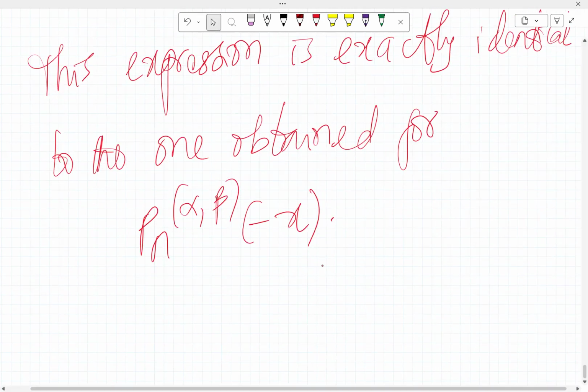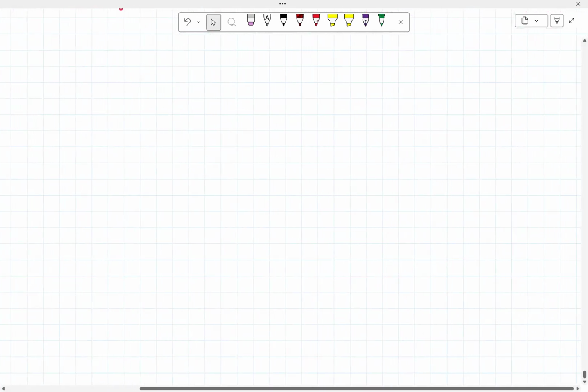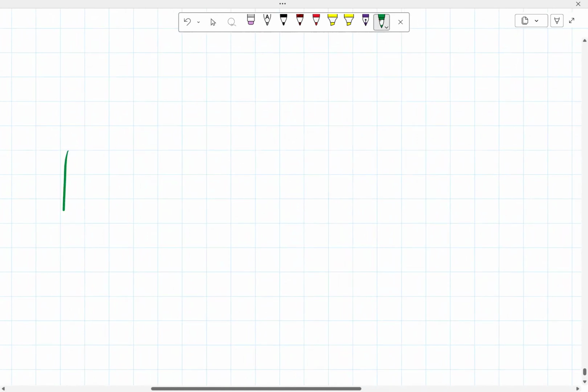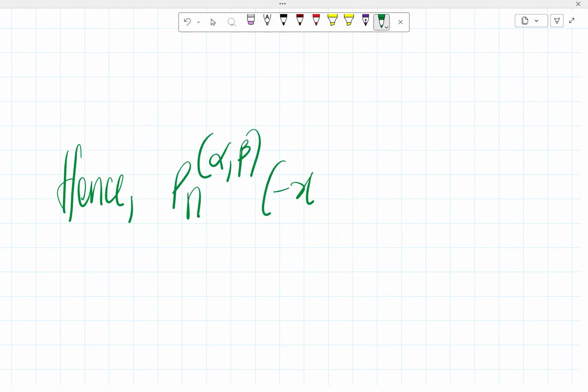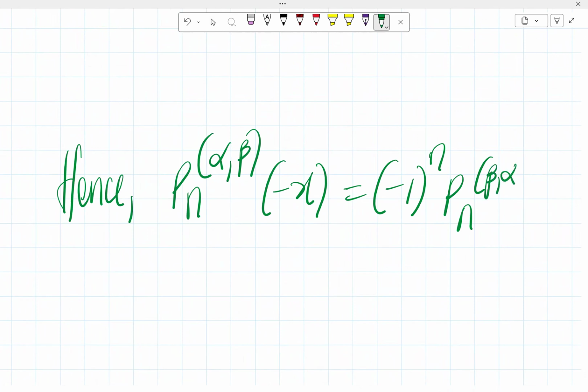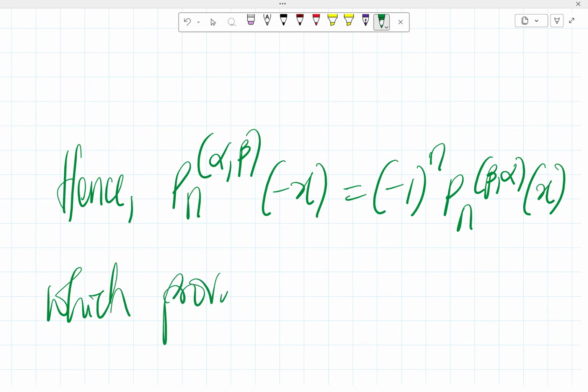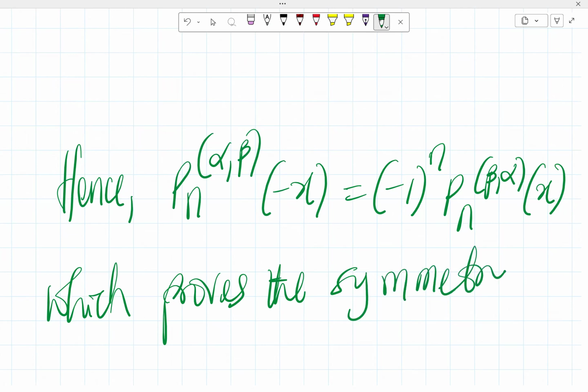So that means they are the same. We can conclude that hence P sub n alpha beta evaluated at minus x is simply the same thing as minus 1 raised to the power n times P sub n beta comma alpha evaluated at x, which proves the symmetry relation. That's what we are required to prove, the symmetry relation.